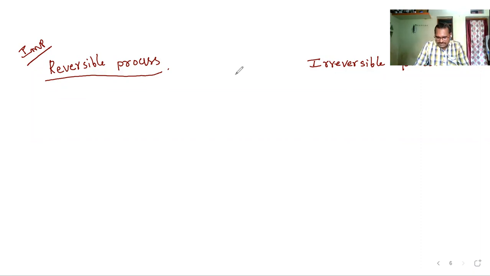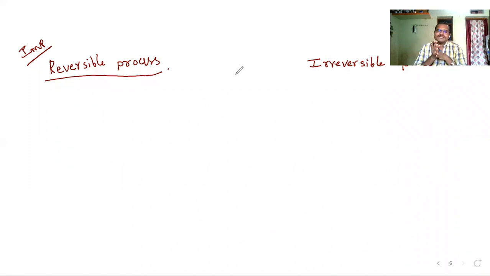Clear? Did you understand? Any process which can proceed in a reverse direction with equal ease, and with the equal variations as it is performing in initial state in a forward process.